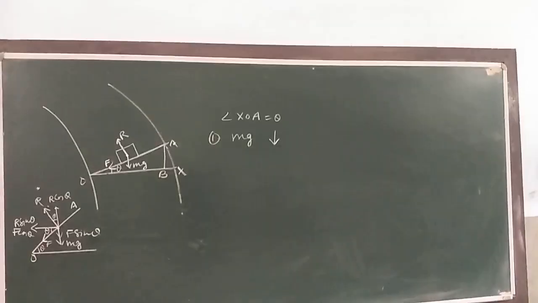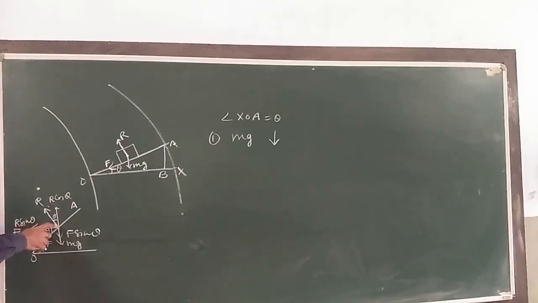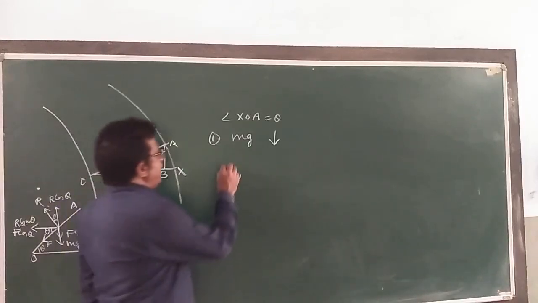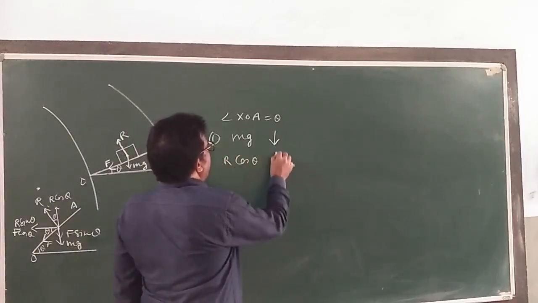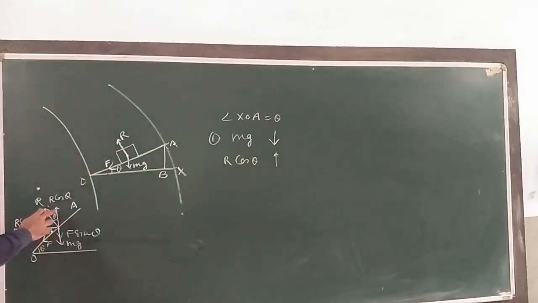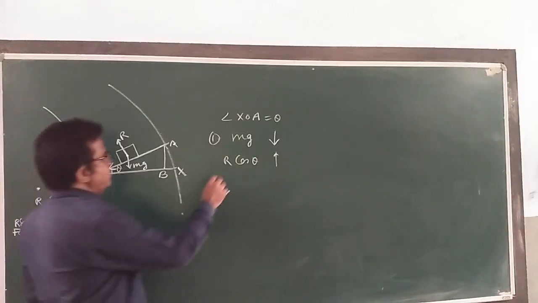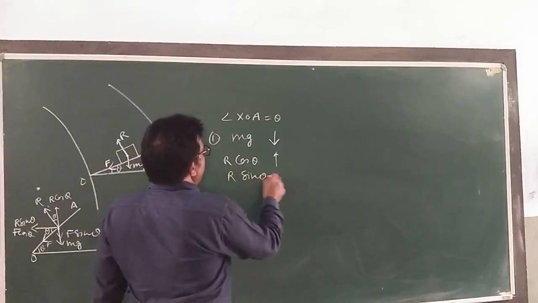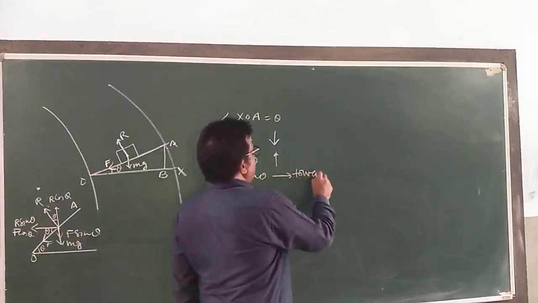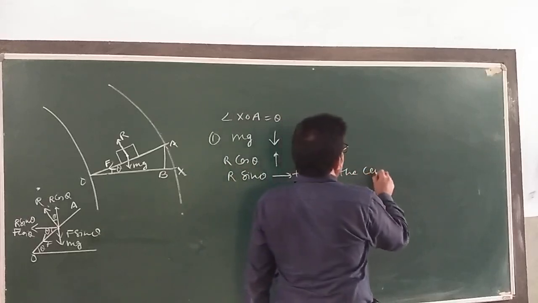Then, yes, my dear children, R can be resolved into two rectangular components here. R cos theta acting vertically upward direction. R sin theta along the horizontal towards the center of the curved road.